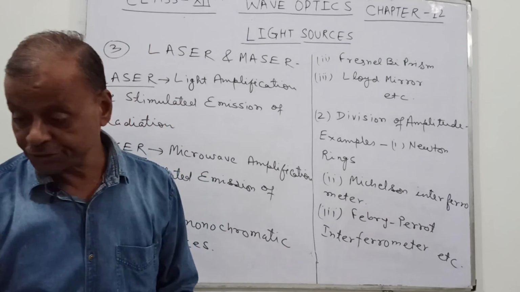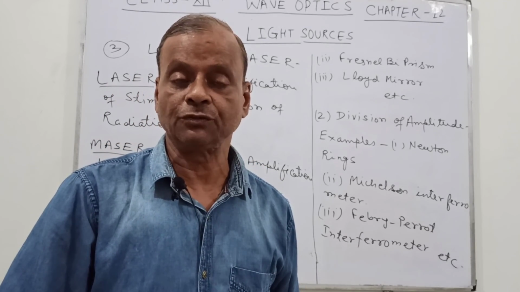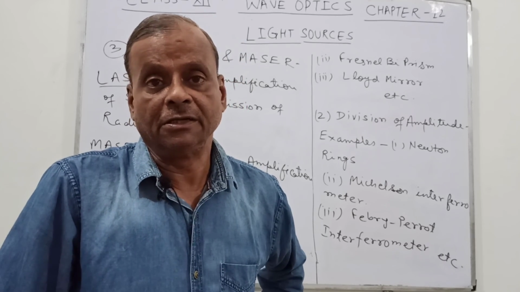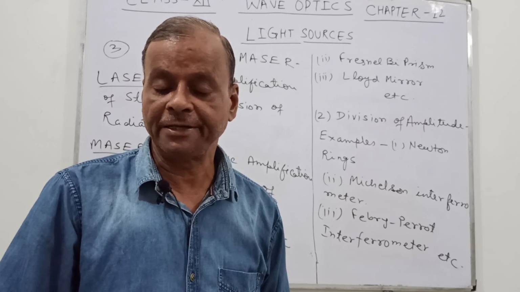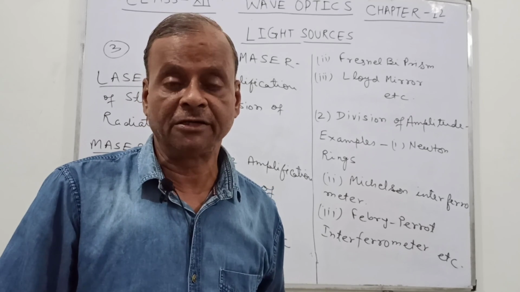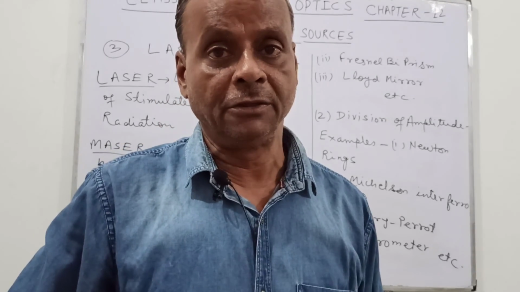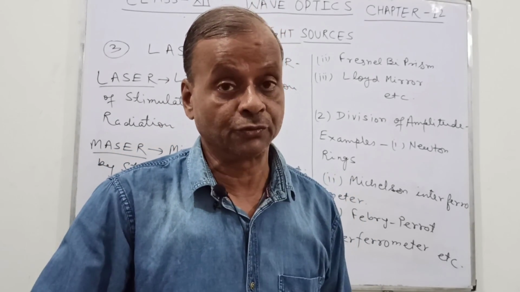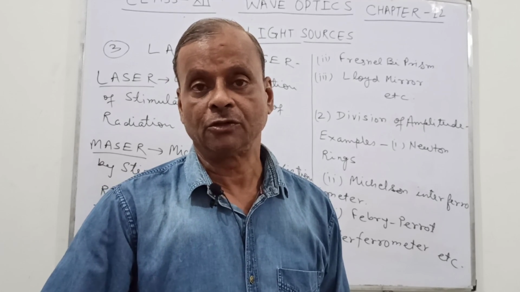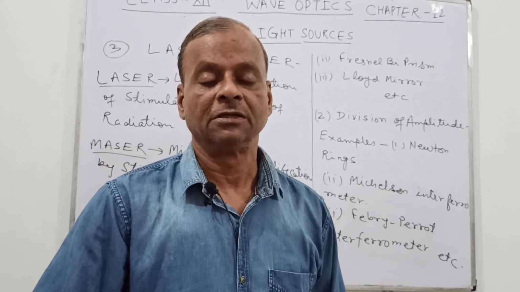So these are the sources that I told you, the incoherent and the coherent light sources. The coherent light sources are employed for the phenomenon of interference of light waves, because the simple or ordinary light source cannot give you the interference. They can give it, but this is very unstable interference. So to get sustained interference, it is necessary that the light sources must be coherent light sources. So this is about the incoherent and the coherent light sources.